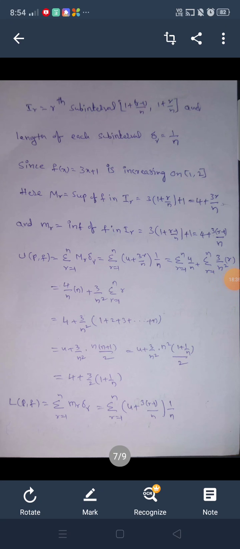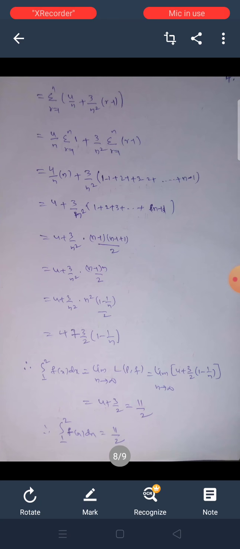L(P, f) is equal to summation r = 1 to n of m_r delta r, which is summation r = 1 to n of (4 + 3(r-1)/n) into 1/n, which is summation of 4/n plus 3/n² into (r-1). That is 4/n into summation r = 1 to n of 1, which is n, plus 3/n² into summation of (r-1). First substitute r = 1: 1 - 1, 2 - 1, 3 - 1, and so on, up to n - 1.